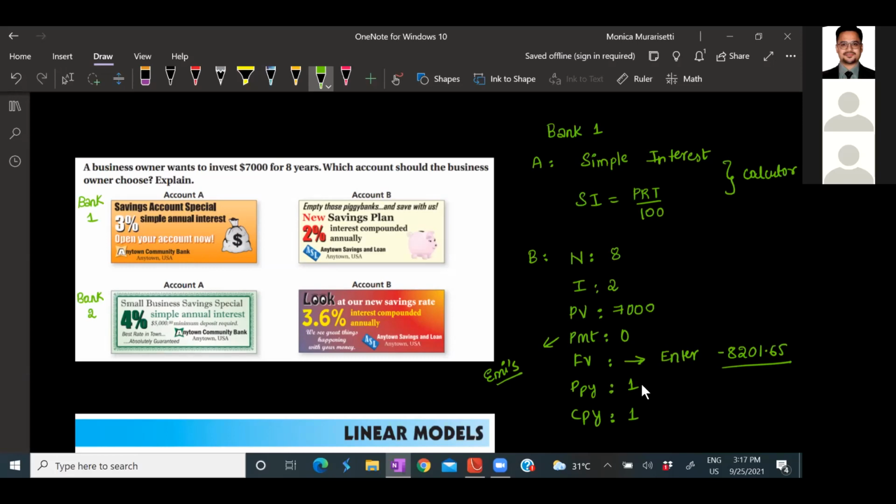All right. You may get a little difference in the values of decimals, and that's okay. That depends upon your calculator settings, the floating values in your calculator settings. That's completely fine. All right. Now, if you go to the simple interest concept, what is the principal here? 7,000. And the rate of interest is 3%. And what is the time? 8 years. Right?